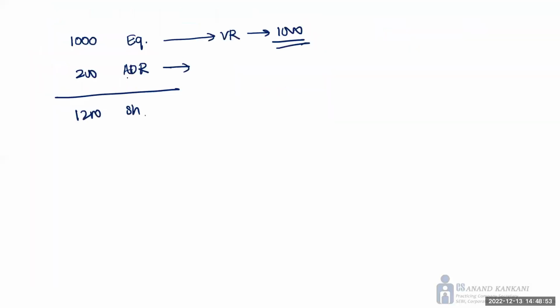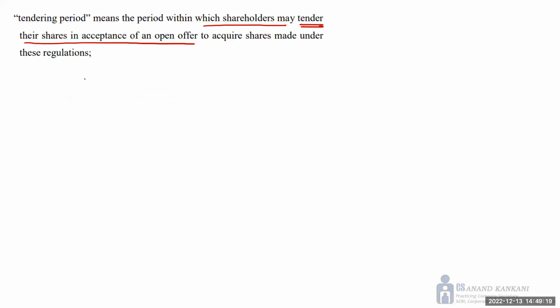So they may not be getting the voting right now. So like I said, 1000 equity, 200 ADRs. So the voting right is only 1000 because these 200 ADRs, they don't have immediate voting right. The holders, they cannot exercise the voting right. But are they entitled to? Answer is yes. They can anytime convert these ADRs into equity share and they can exercise their voting right. But as of now, there are 1200 shares in the company. However, the voting rights are only 1000.